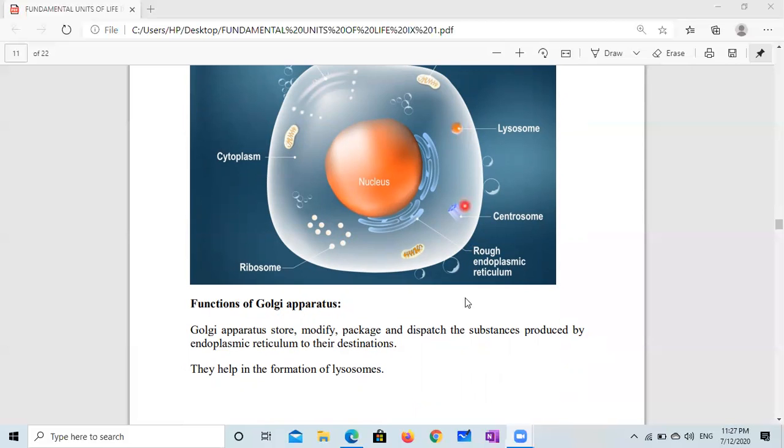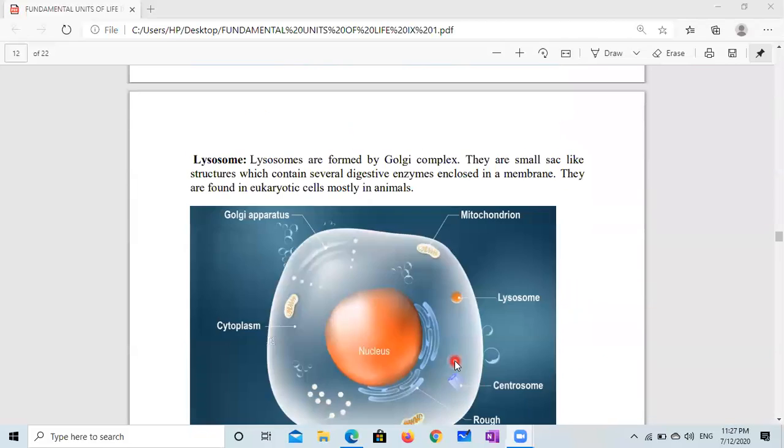This is lysosome. Now we discuss the function of lysosome. As we have discussed, lysosomes are formed by Golgi complex, or we can say Golgi apparatus. They are a small sac-like structure which contain several digestive enzymes enclosed in a membrane.